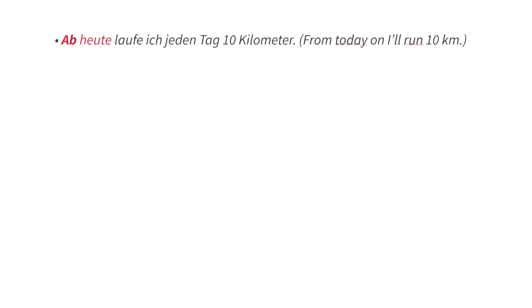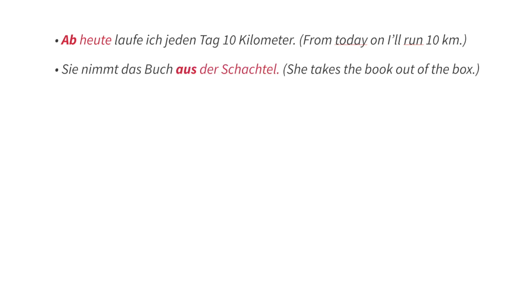Ab heute laufe ich jeden Tag 10 Kilometer. Meaning from on, we will use the dative case. Sie nimmt das Buch aus der Schachtel. She takes the book out of the box. Aus der Schachtel, out of. We see we need to use the dative case again.